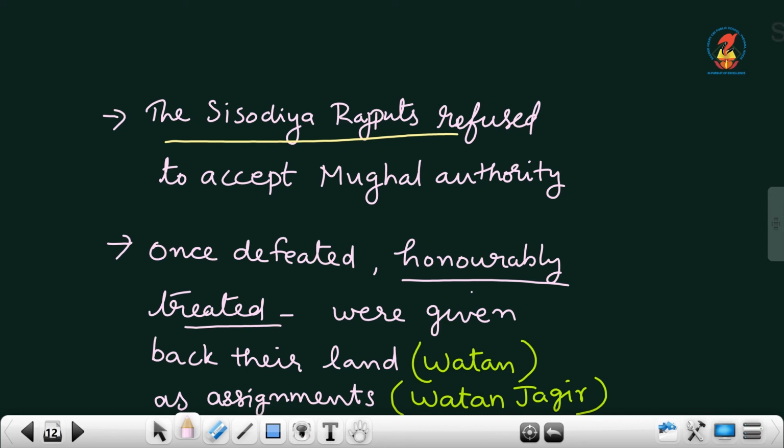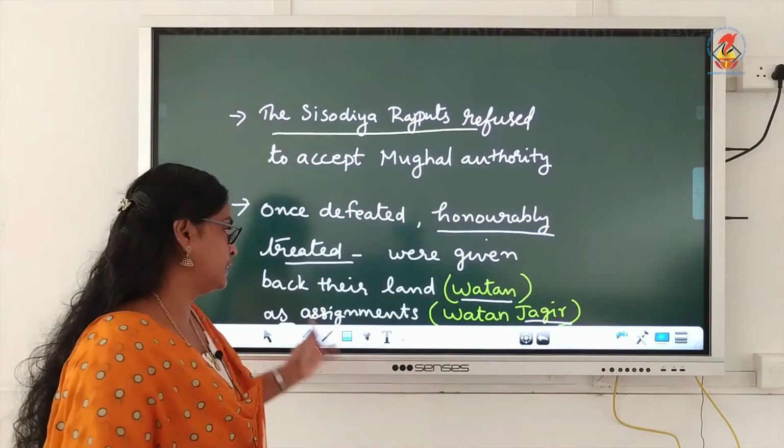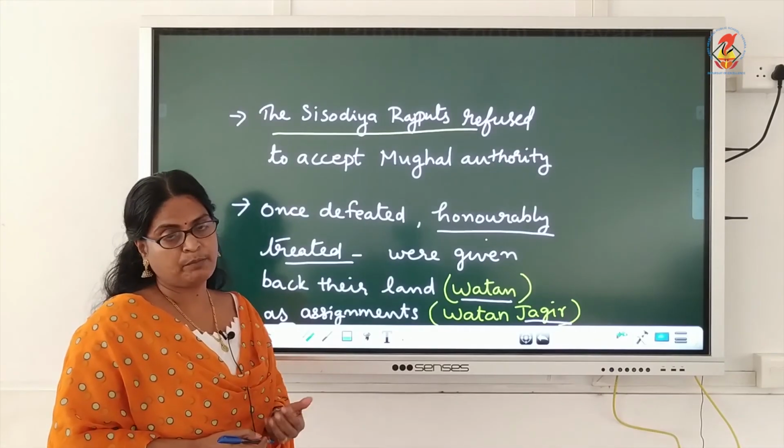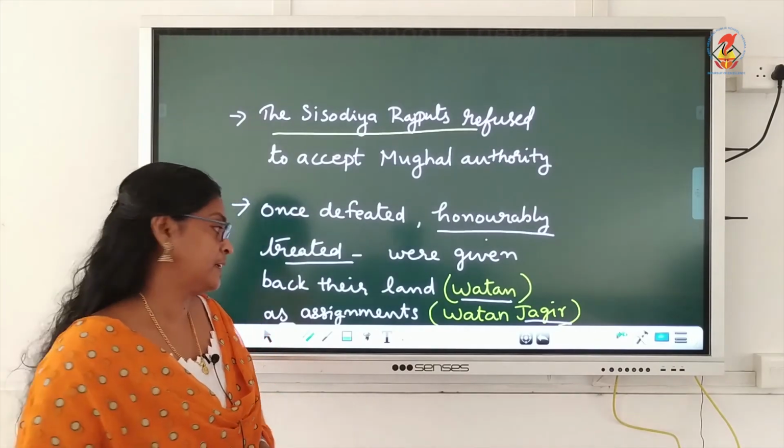The land was known as Vatan during the medieval period. Then they were given this Vatan as assignments called Jagir. So this is called Vatan Jagirs. They were given the land back as Vatan Jagirs.